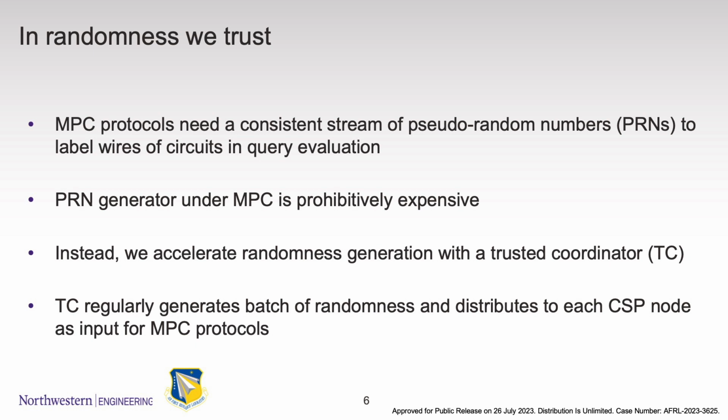MPC protocols need a consistent string of pseudo-random numbers to label wires of circuits in query evaluation. PRN generation under MPC is prohibitively expensive, which could be a bottleneck for the system. Instead, we accelerate randomness generation with a trusted coordinator. We call it trusted coordinator because the TC is usually the data owner in our system, such as the user with the smartwatch in our motivating example. The TC regularly generates batches of randomness and distributes them to each CSP node as input for MPC protocols.